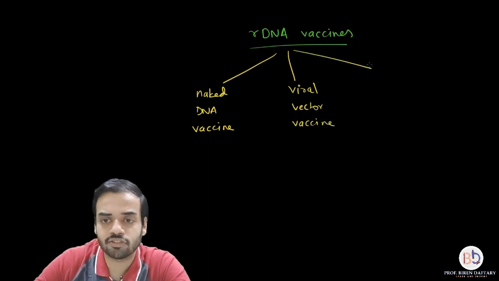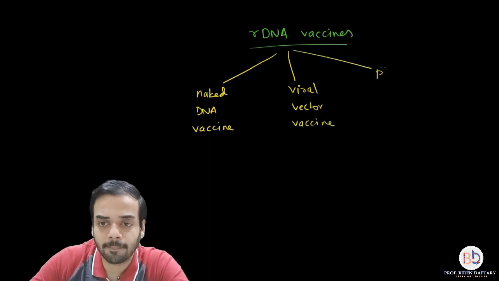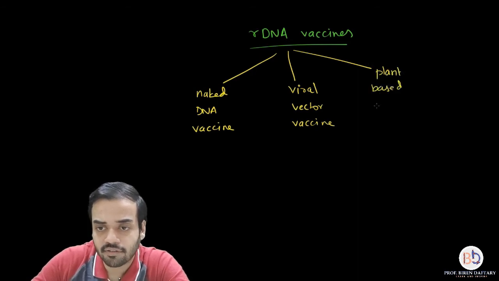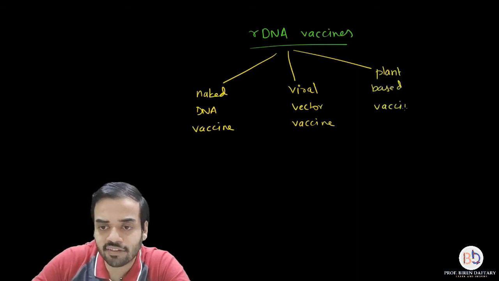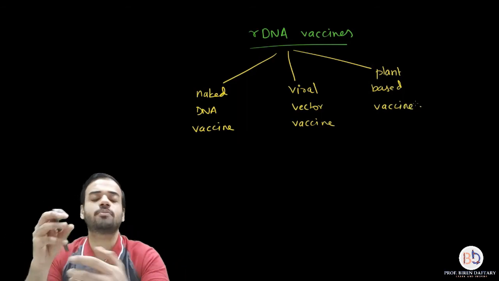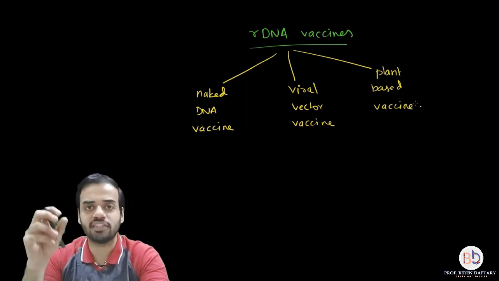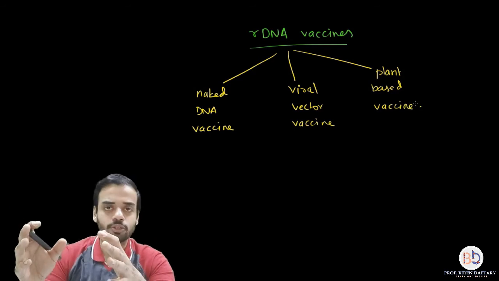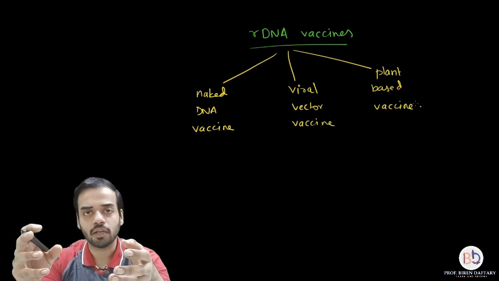Another one is called plant-based vaccine. So all these vaccines are examples of vaccines which are produced using recombinant DNA technology. Now, how are these vaccines produced? It is very, very simple.